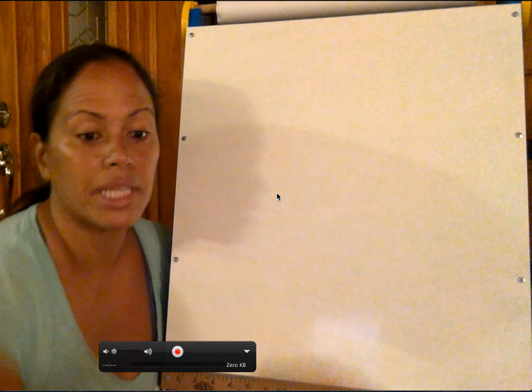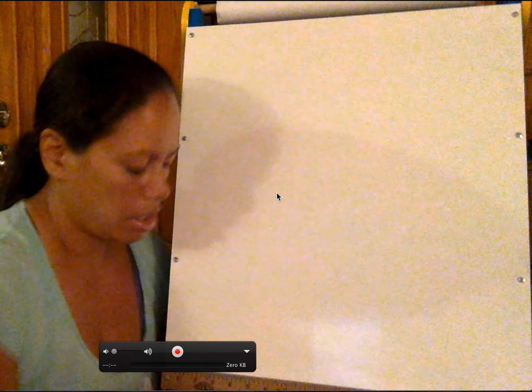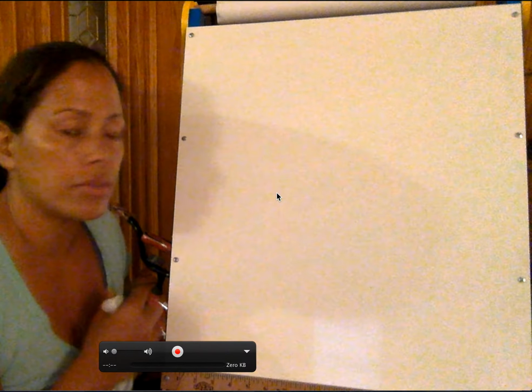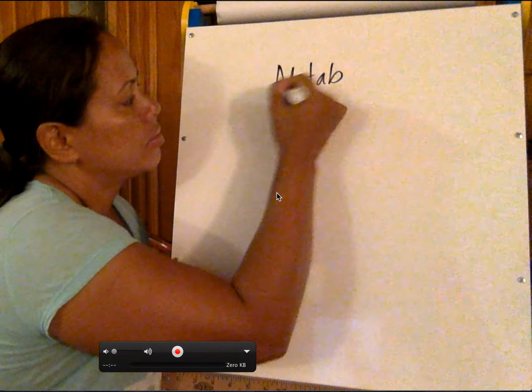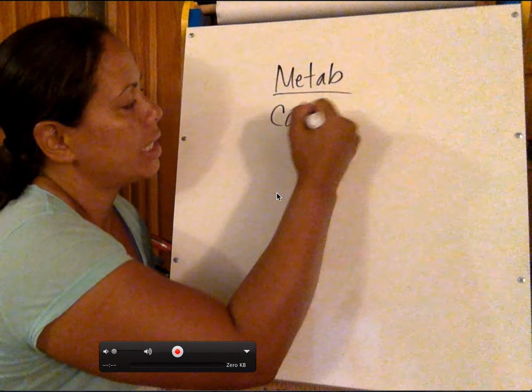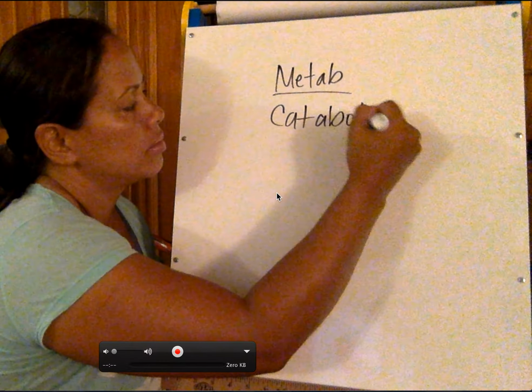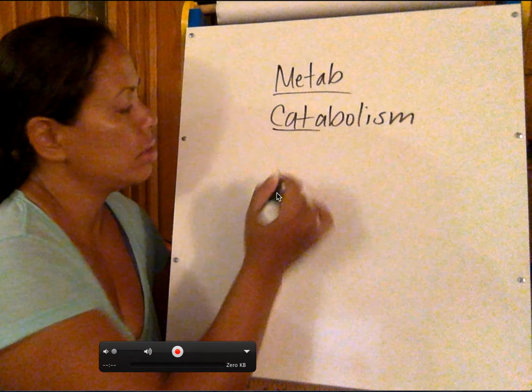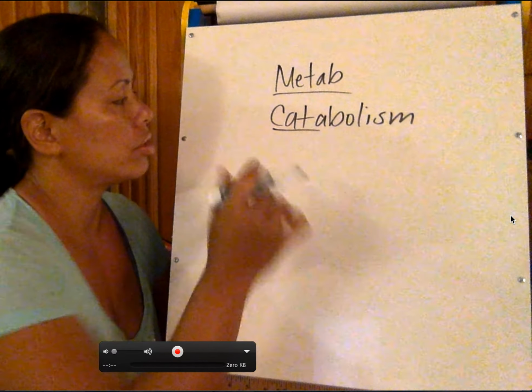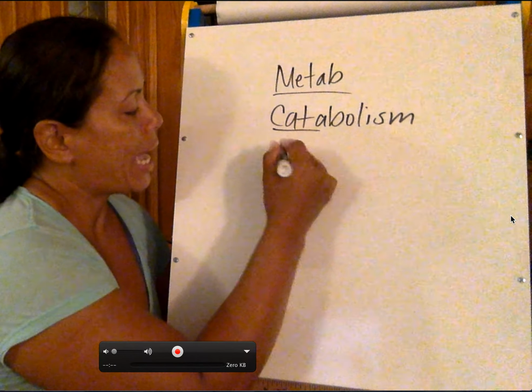Okay, let's do some metabolism. What is metabolism? Well, it is the combination of two things. So metabolism is basically catabolism and anabolism. Catabolism is the breakdown of molecules to their smaller components.